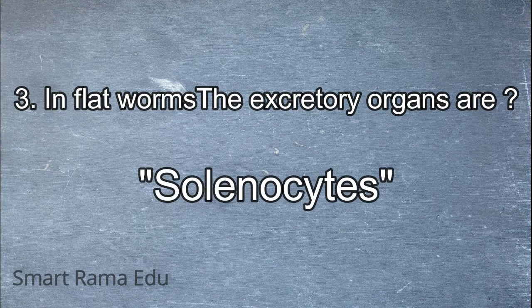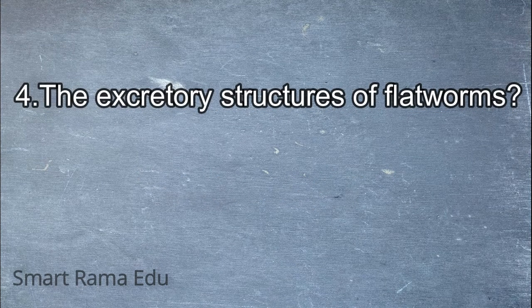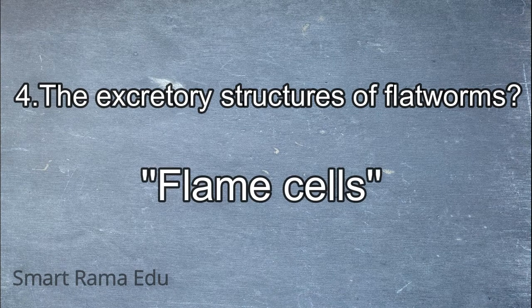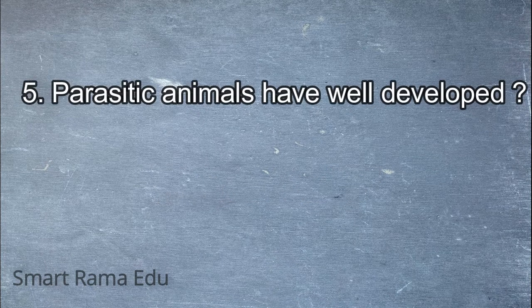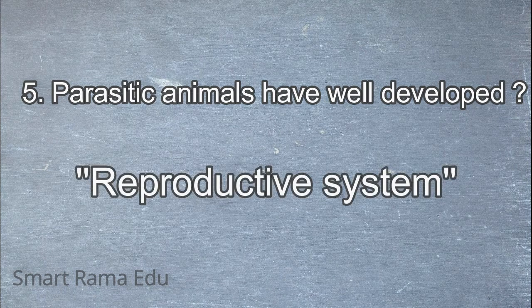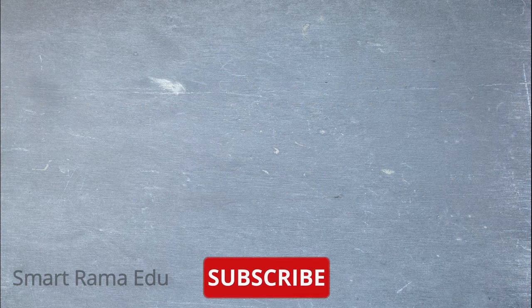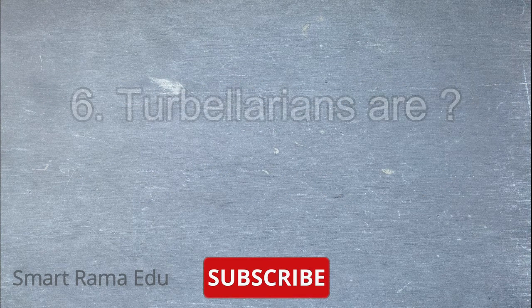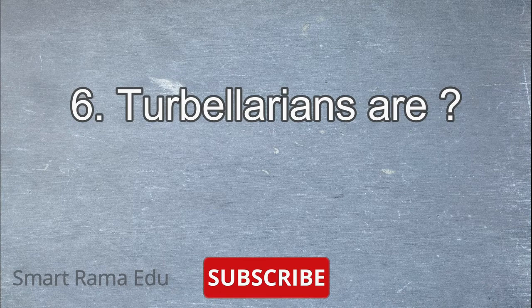Next question: in flatworms, the excretory organs are? Answer: solenocytes. Next question: the excretory structures of flatworms? Answer: flame cells. Next question: parasitic animals have well developed? Answer: reproductive system. Next question: Turbellarians are?